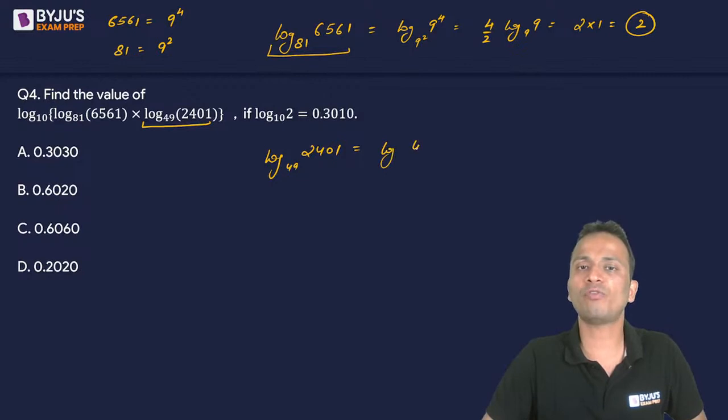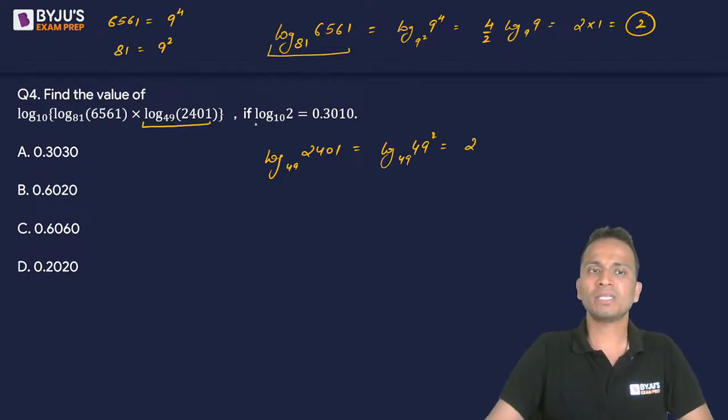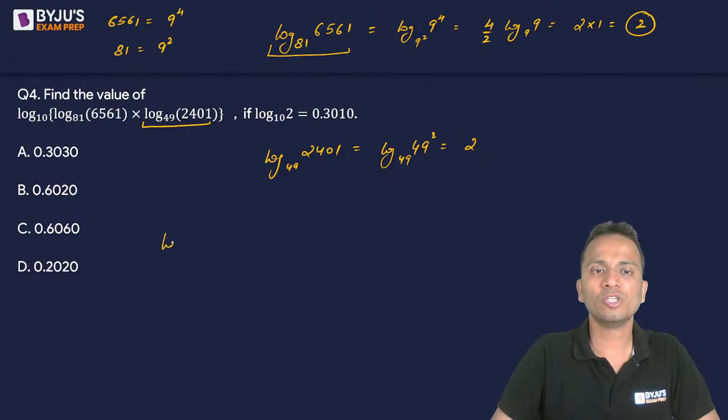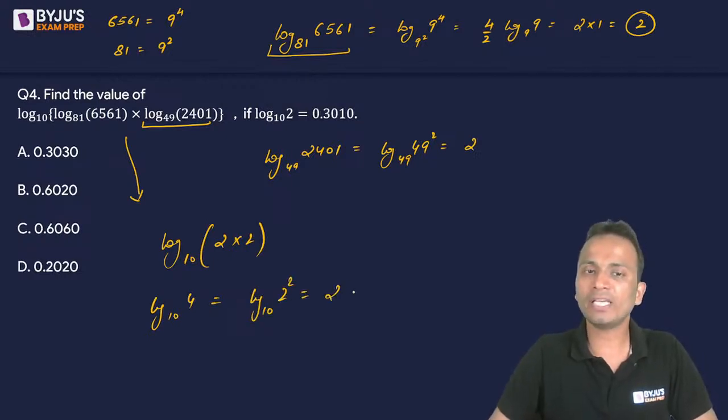Okay, so log of 49 square, and the base is 49. So this value will also become 2. Done. Now let us substitute these two values. So the original statement is log base 10 of 2 multiplied by 2. So that is log of 4 to the base 10. That is log of 2 square to the base 10. That is twice log of 2 to the base 10.